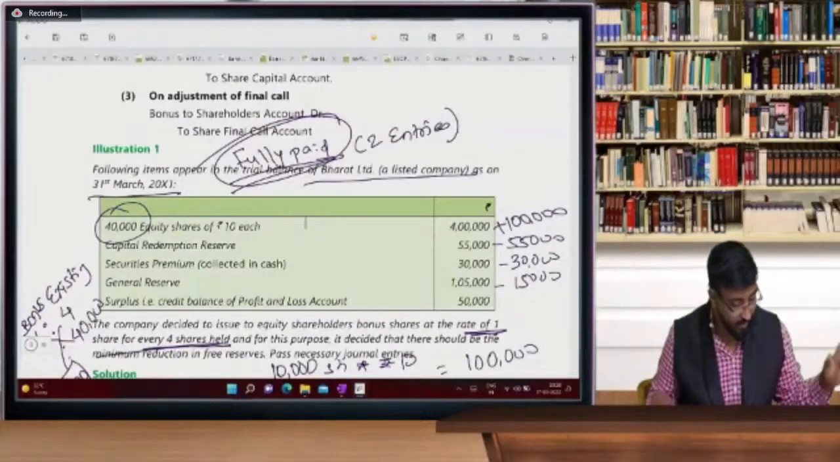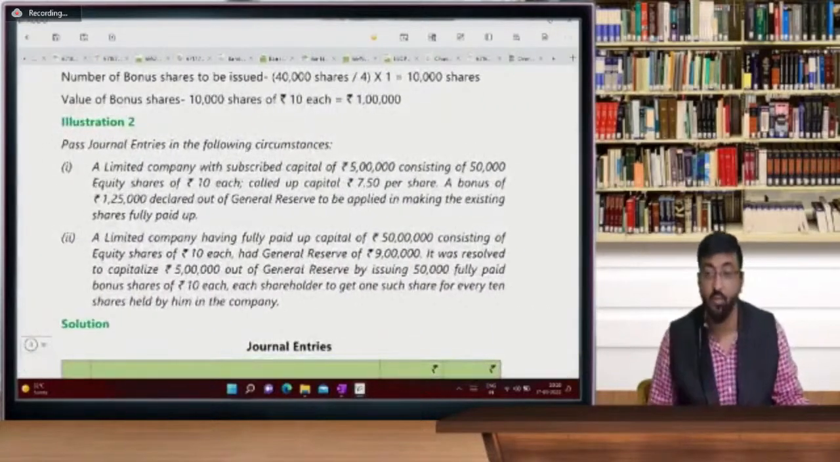It was very easy, very simple, very good. Now you only tell me for the second one. Quickly: partly paid or fully paid? Everyone write it down.